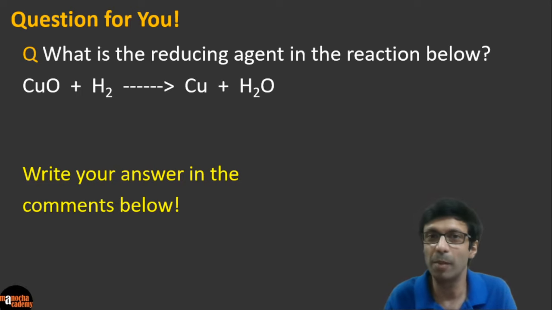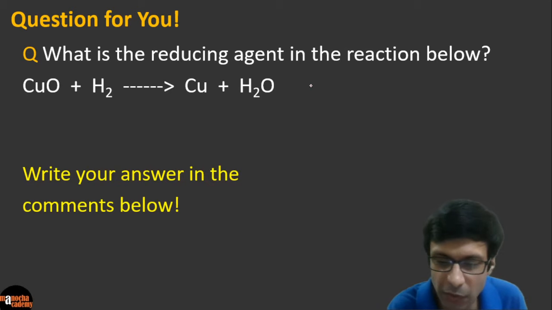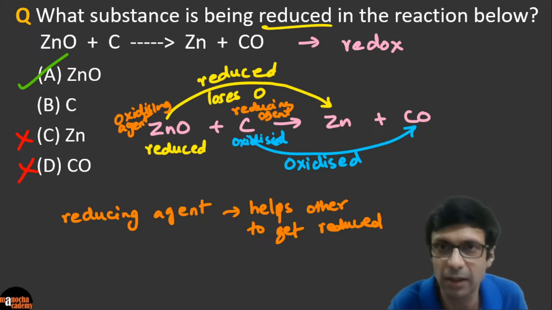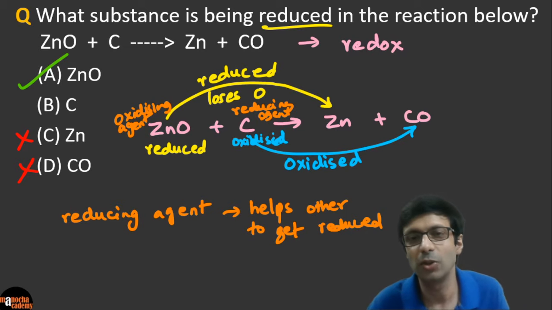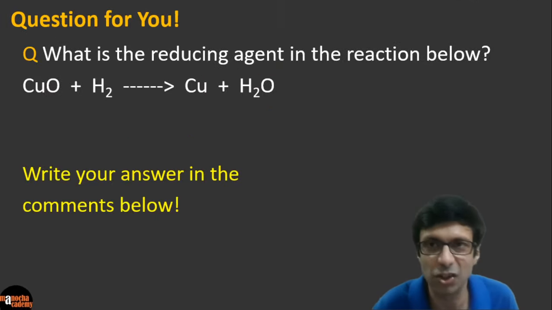Okay. And guys, remember, before you jump to the answer, always analyze it with those arrows. Who's being oxidized? Who is being reduced? Okay. So please remember the arrows that we did today. So let me go back to that slide here. So can you see we talked about who's being oxidized and reduced? So guys, please try it like this and decide carefully who's the reducing agent in this.